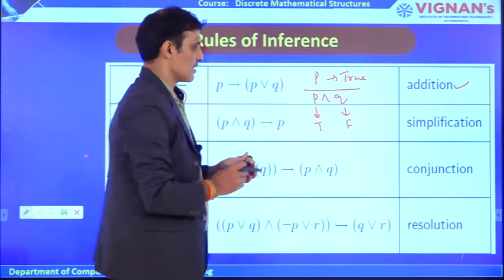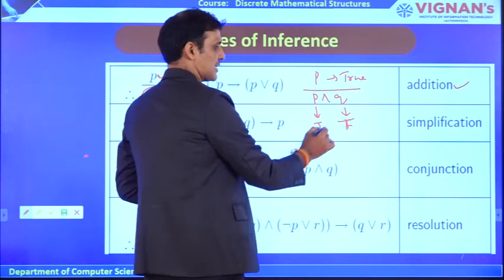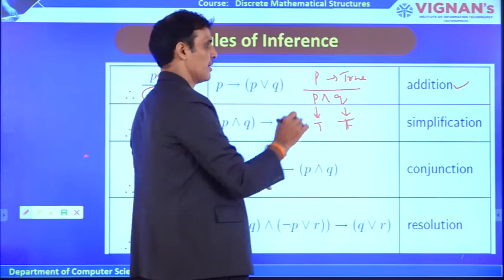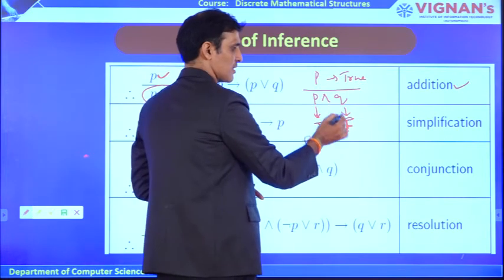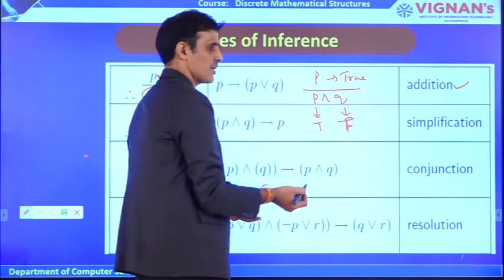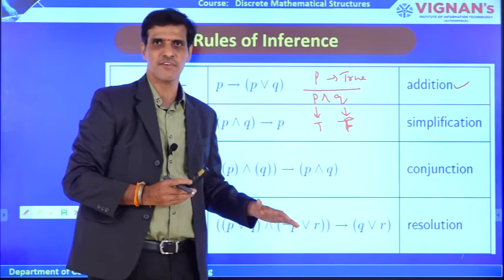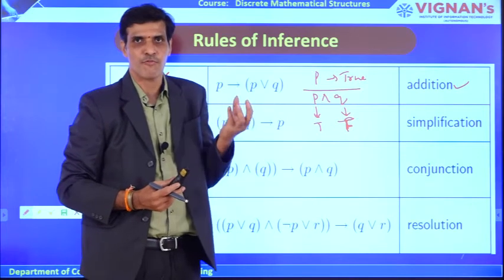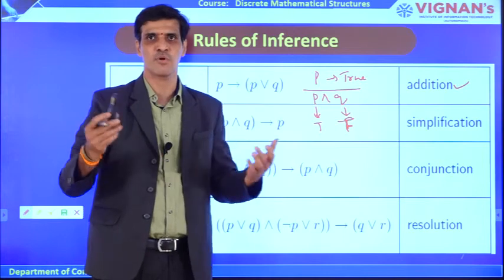You may say, sir, if P and Q are both true, then this entire statement is true. Okay, it is true, but what happens if P is true and Q is false? This will give you false. So in one case it gives true, and in the other case it gives false. Therefore, it is not a valid argument. So if only one sentence is given, you cannot derive the conjunction of more sentences.